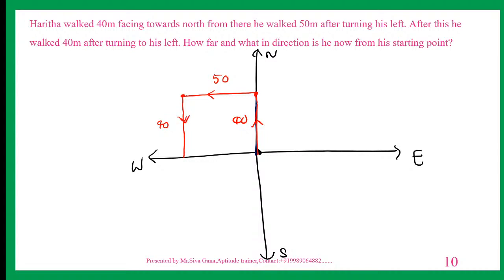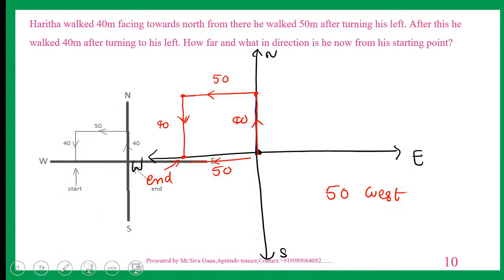How far and in which direction is she now facing from the starting point? From the starting point, this is how much distance? 50. Now from the starting point, this end point is in which direction? West. The answer for this question is 50 west.